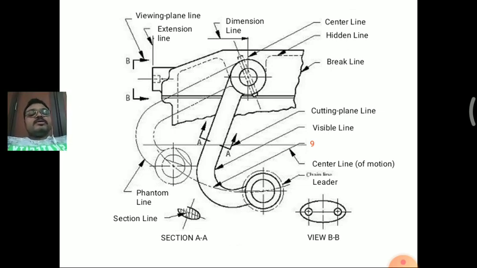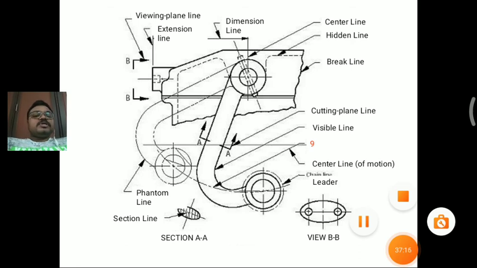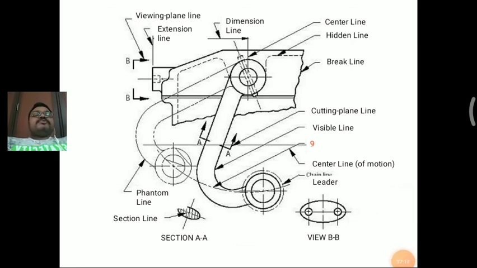a single drawing. So these are the different standards and different types of lines used in engineering drawing. We discussed the different types of lines and different standards used in engineering drawing in our country, that is, in India we use the BIS standard, that is the Bureau of Indian Standards. So there we can see these different types of sections, in thick lines as well as other lines.